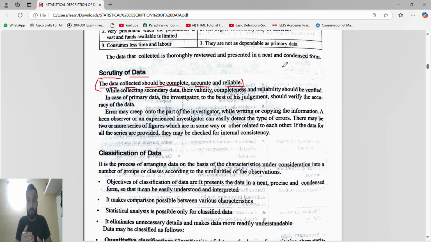Because if you see the statistics, statistics doesn't depend upon small data. Statistics depends upon large data. Remember, statistics depends upon large data. And the data will be spread globally. So if the investigator who has collected the data didn't do the scrutiny part, and directly does the presentation,